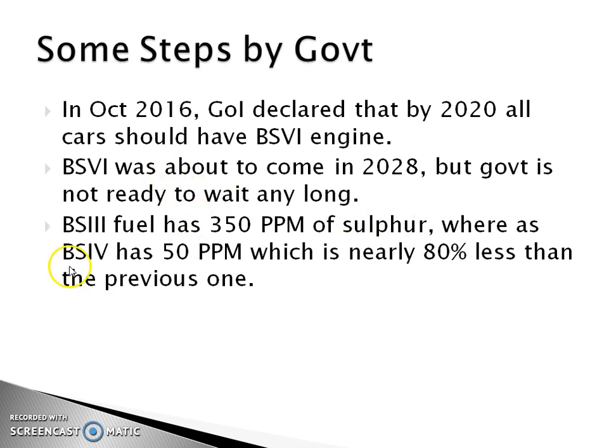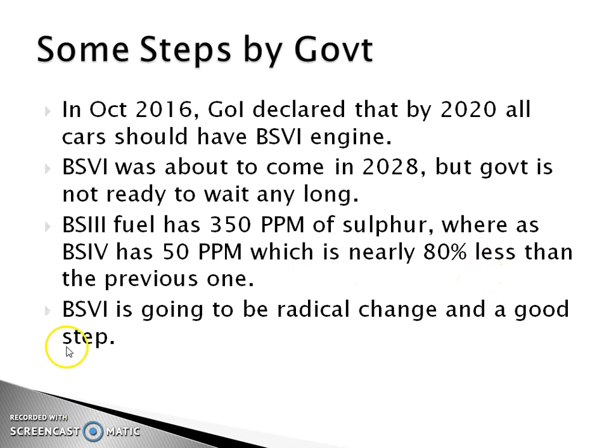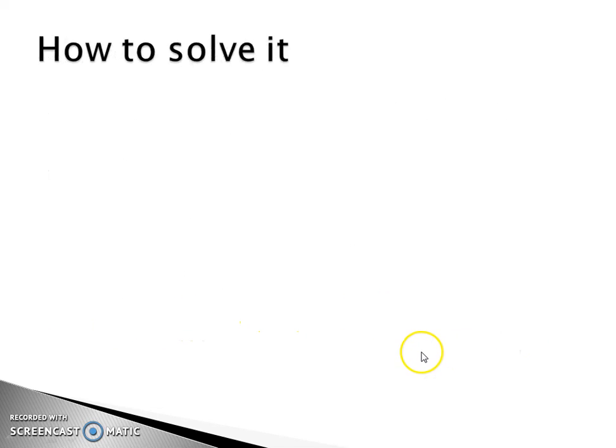Now BS3, I don't have figures for this one, but I can give you an example of BS3 and BS4. BS3 fuel has 350 ppm of sulfur, whereas BS4 has 50 ppm of sulfur, which is nearly 80% less than the previous one. Now BS6 is going to be a radical change and a good step.